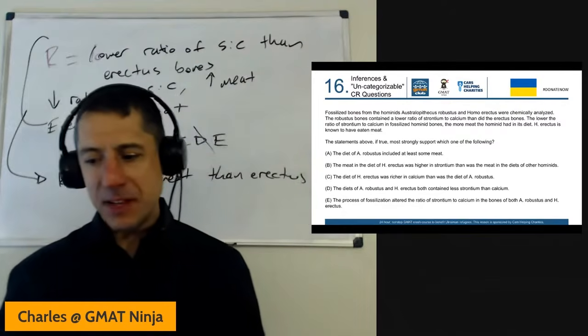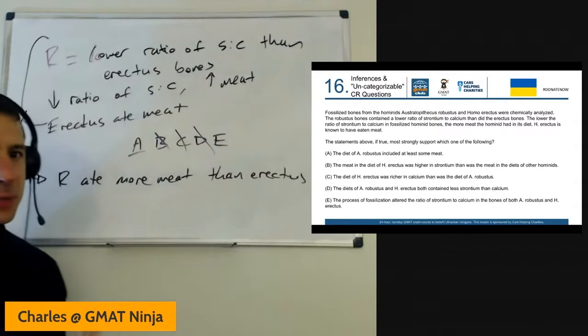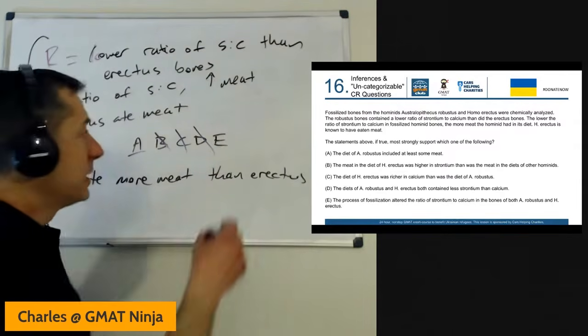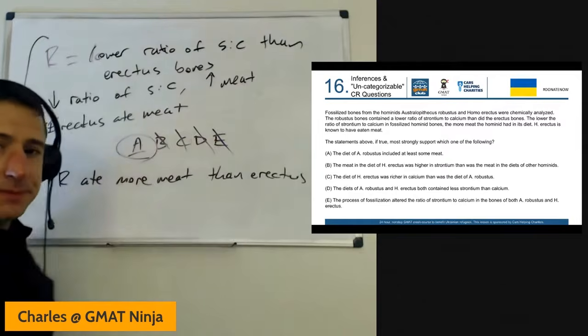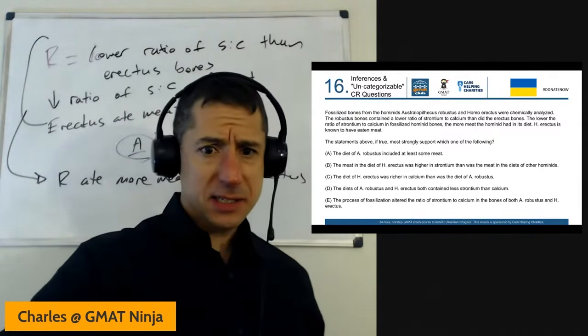And E, a little bit out of left field, the process of fossilization altered the ratio in both of the bones. We have no idea whether that's true or not. And A is our winner. Fantastic. Party on. Next one.